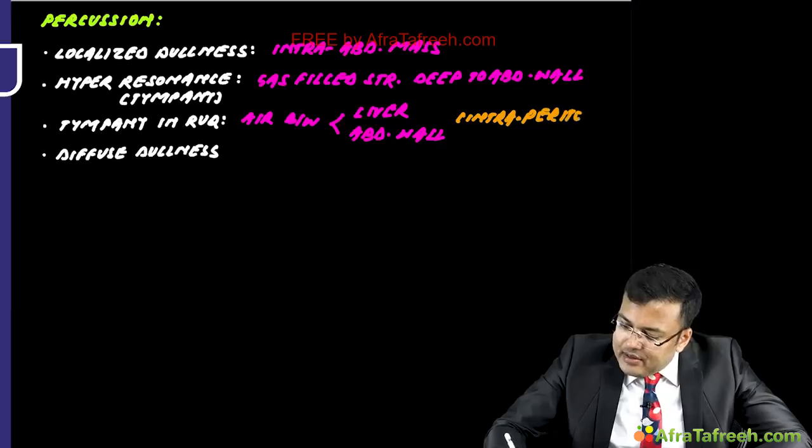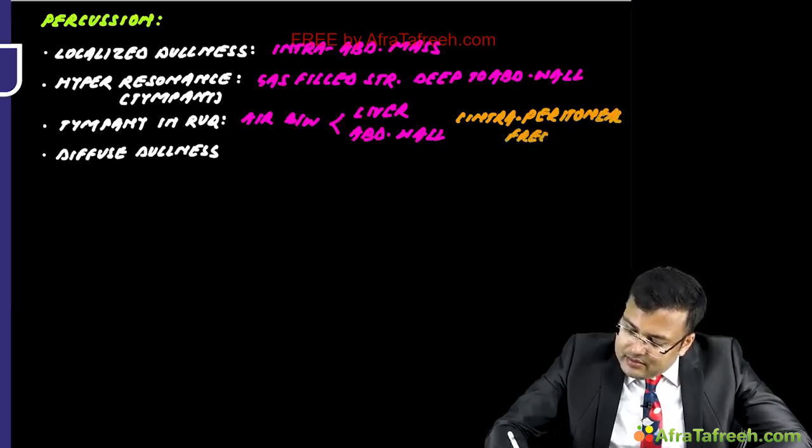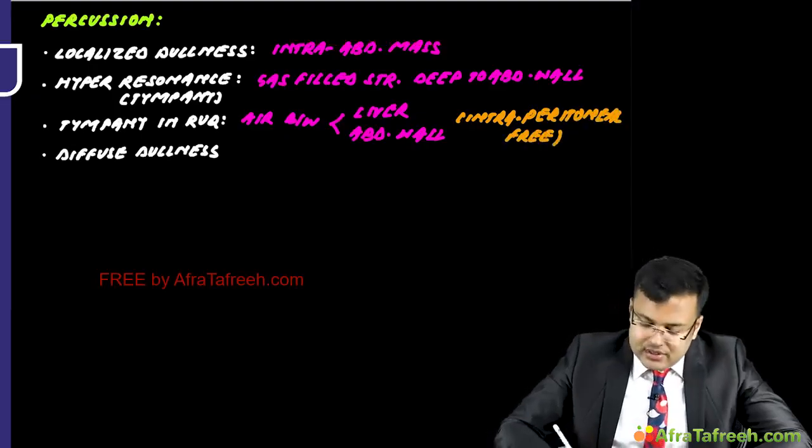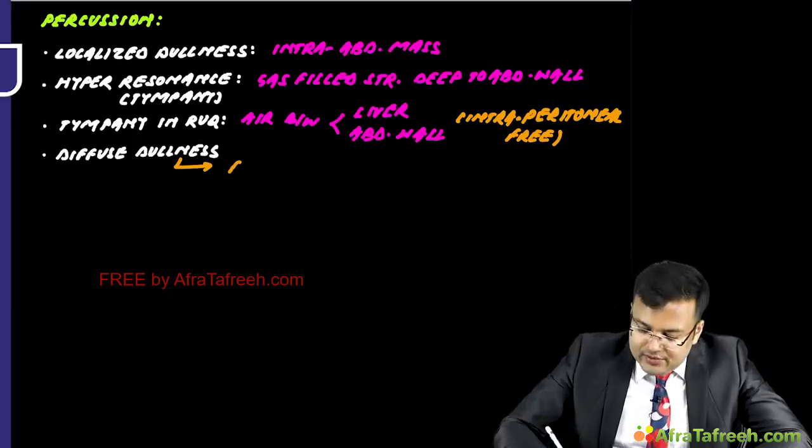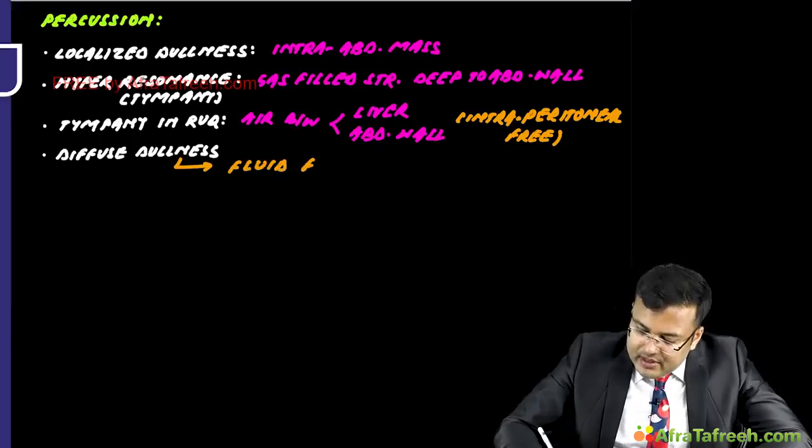So this is intraperitoneal free air because of perforation. And whenever there is diffuse dullness, the patient has a fluid filled abdomen. Clear?